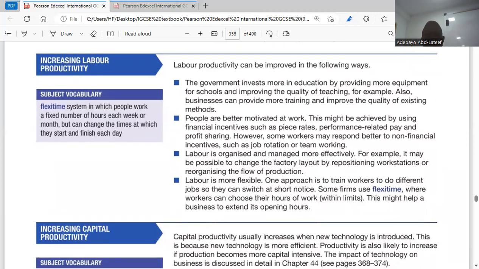The third point, labor is organized and managed more effectively. For example, it may be possible to change the factory layouts by positioning workstations and organizing the flow of production. So workers can be motivated. Labor productivity can also be increased if the settings are changed. Make it look more unique, more lively, not always the same structure and the same method of production. Try to change their method of production. This could also increase productivity because they don't get bored and tired.